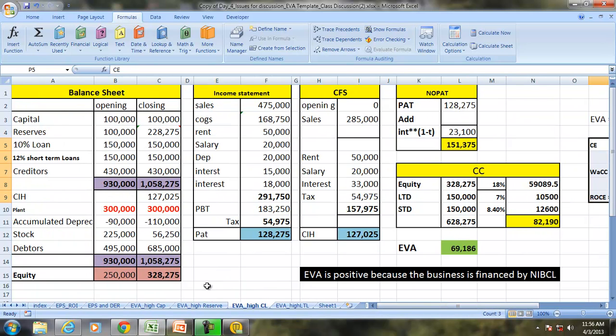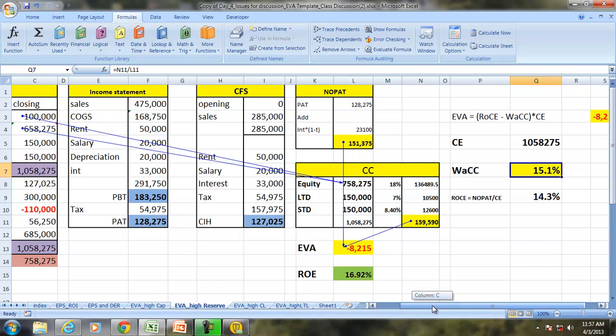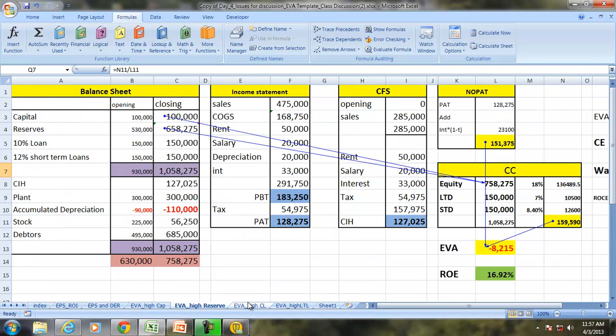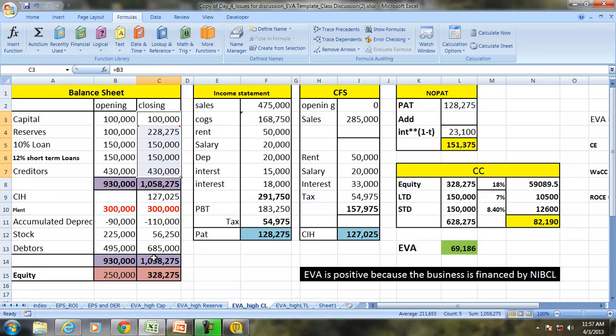In this balance sheet, the total sources are same, but the composition of the total sources is not same. Unlike the previous two balance sheets where there are no creditors, here a significant amount of the business is financed by the creditors.